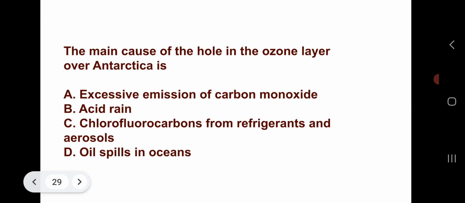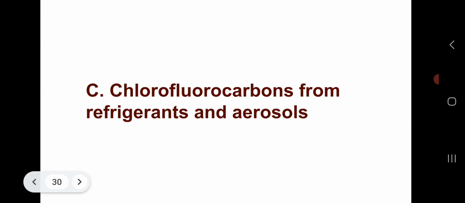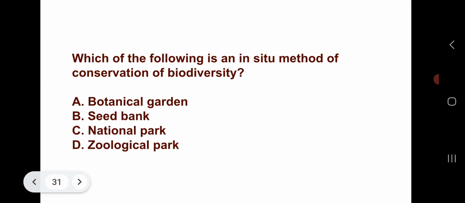This question is very much important. Now let's see the answer. Answer is option C, chlorofluorocarbons from refrigerants and aerosols. Now moving to the next question, and I think this is the last question.